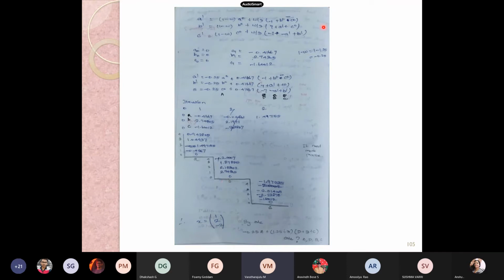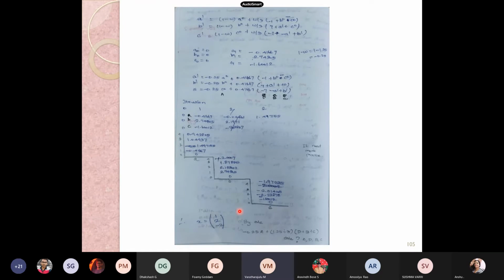If it is minus, see here, you have to be very conscious. Here we already have minus. Then what do you need to give? Plus, sir. Yes, sir. Instead of minus 1.60012 you need to give 1.60012. Then you will get 1.49716. Positive, not negative. This is not negative, this is positive.